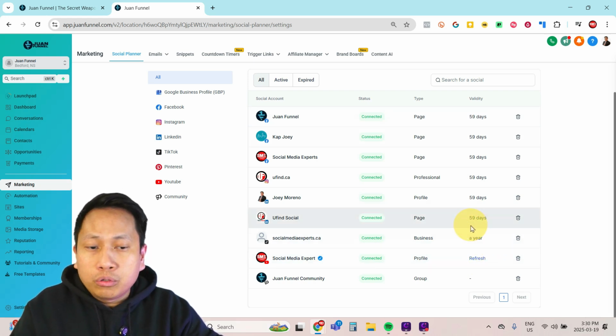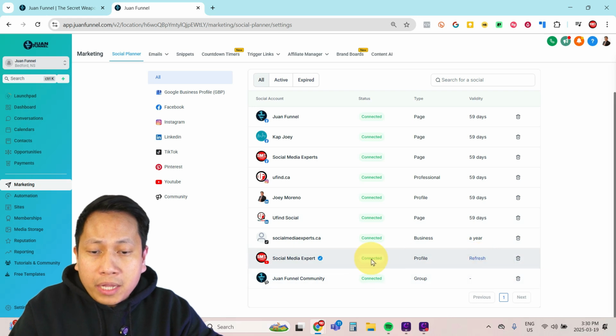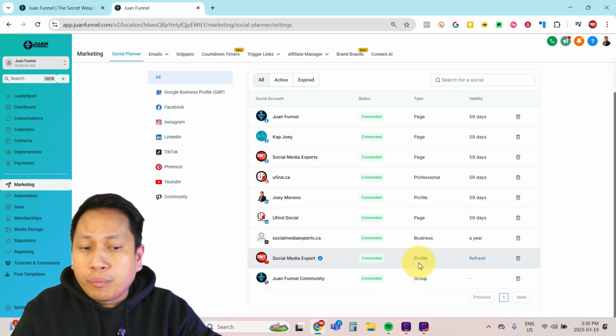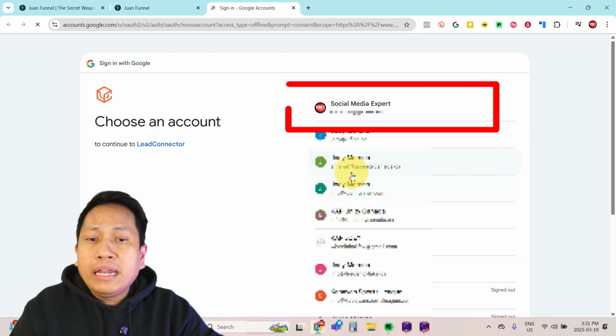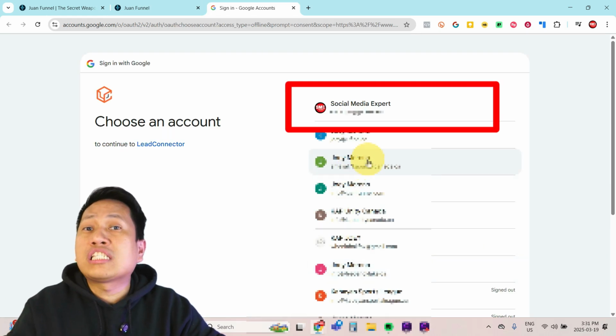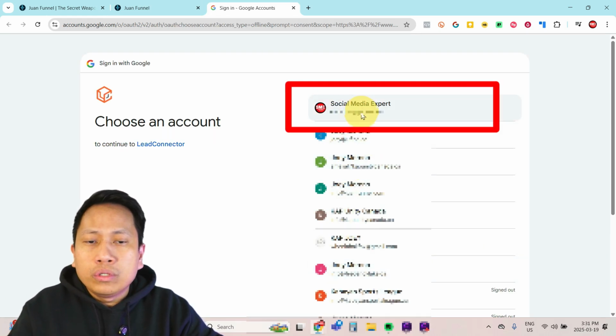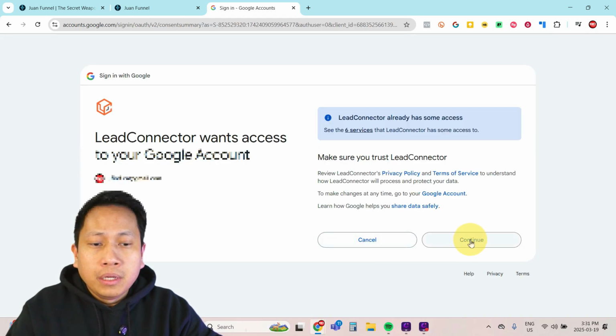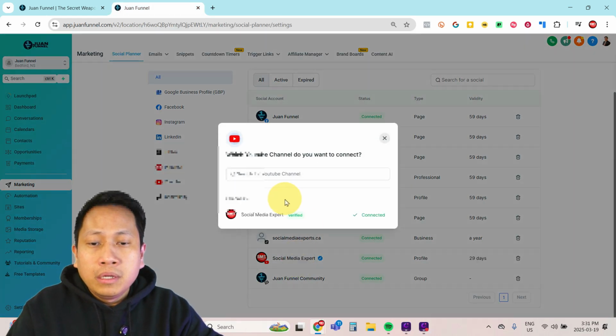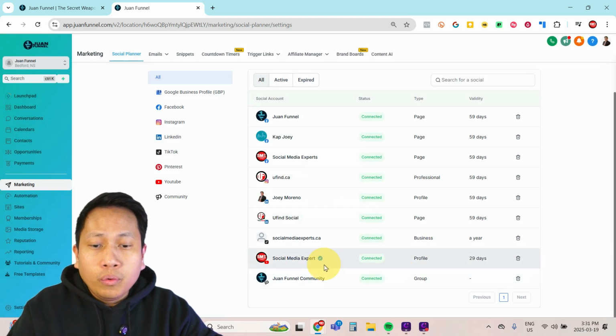Now I'll show you how to do this. I have a very good example here. Social media expert YouTube is already expired. Just click refresh, and then it will ask you to sign in with your account. So just click sign in, continue, continue, and that's it. It's still connected and it says verified. So you will see here 29 days.